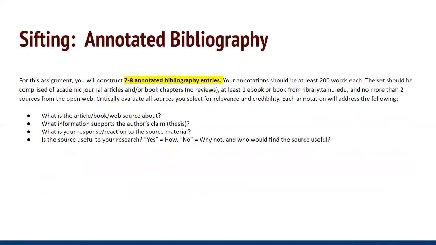There are 5 of these scholarship responses, and they lead to the annotated bibliography. The scholarship responses may be included in the annotated bibliography. Students may choose to find new sources for it, but here at this point, they are sifting through the works that they have been reading, looking for other ones like them. At this point, they're also comfortable finding sources. So this bibliography that asks them to construct 7 to 8 annotated bibliography entries does not come as a shock, and they already have some material with which to work if they choose. Next slide, please.